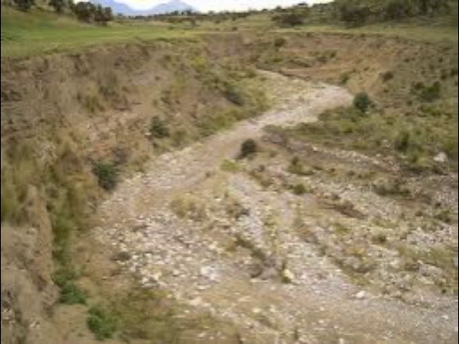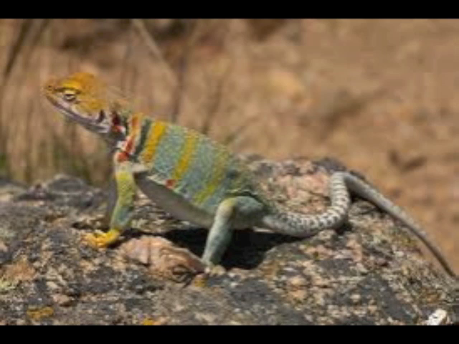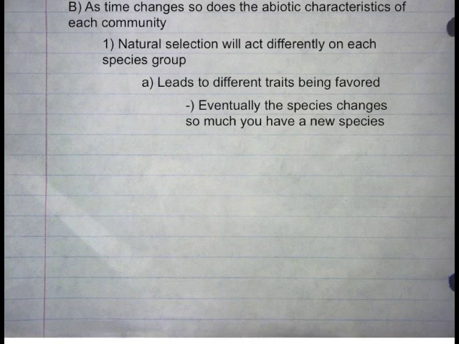As the abiotic characteristics change, the pressures apply differently onto organisms. For example, areas becoming desert have an increased amount of water loss. Organisms with favorable traits may flourish, while organisms from the original population who don't have the traits may die. Eventually, the species changes so much that you have a new species.